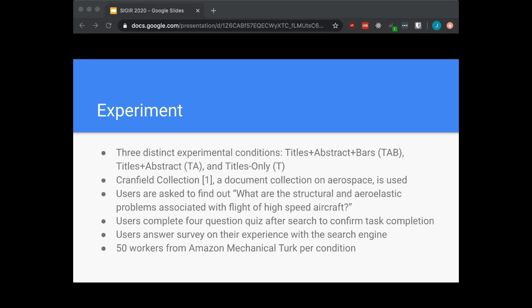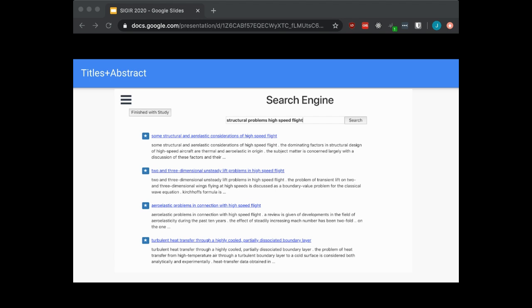After performing exploratory search to try to find the answer to this question, users complete a 4-question quiz to confirm the task completion. This is primarily used to filter out workers who didn't make a serious attempt at the task. Users answer a survey after completing this 4-question quiz to document their experience with the search engine. And 50 workers were used per condition, and these workers came from Amazon Mechanical Turk.